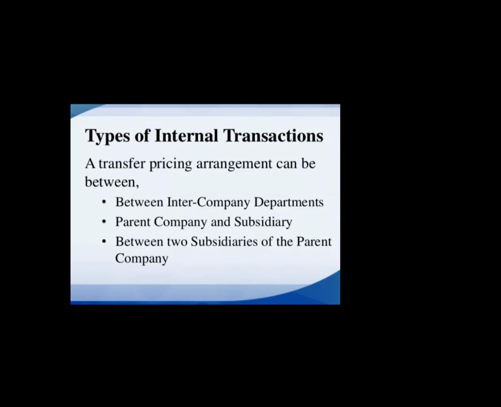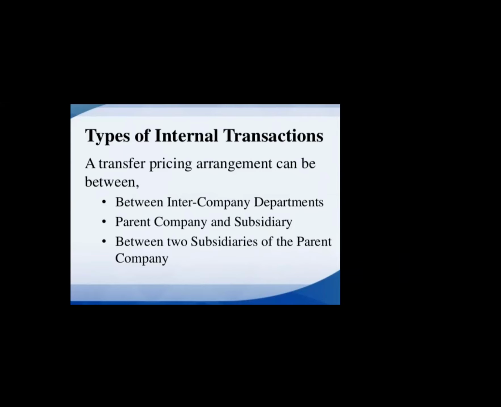Why is transfer pricing happening? Because they are exchanging goods, services, or other types of products or loans or any other resource. Raw material can also be considered a resource. This is what happens between intercompany departments. Within the company there are several departments exchanging resources.